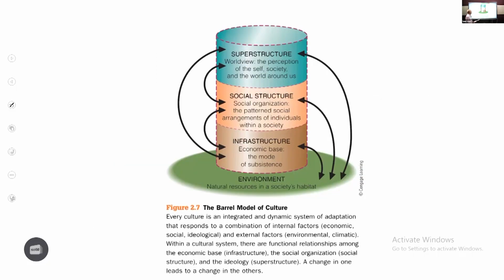One value addition that I found is this is called the barrel model of culture. You can draw this to show the different levels of culture. This one is called infrastructure level, social structure level, third is called superstructure level. These are according to this barrel model.